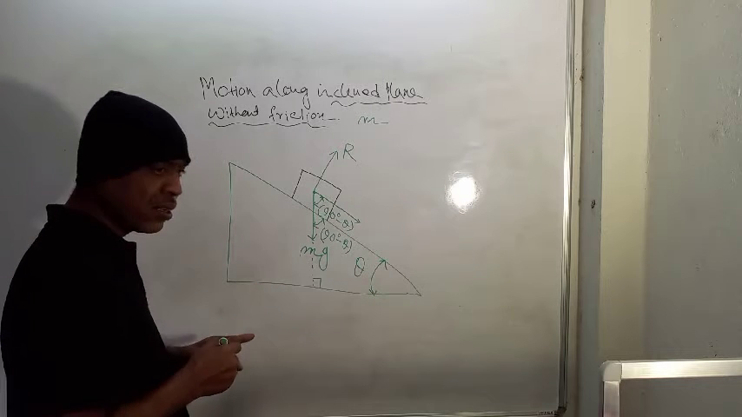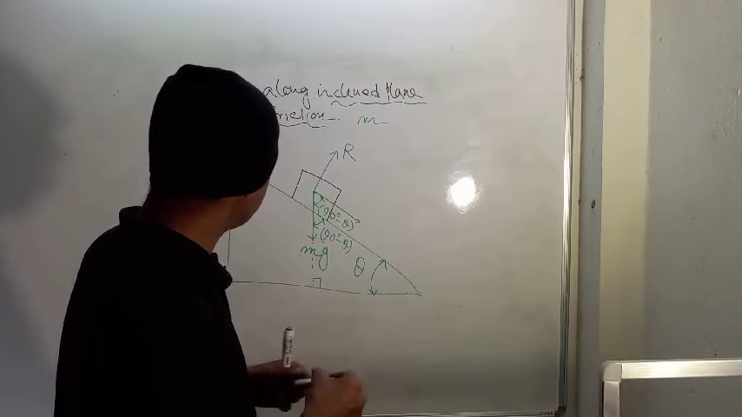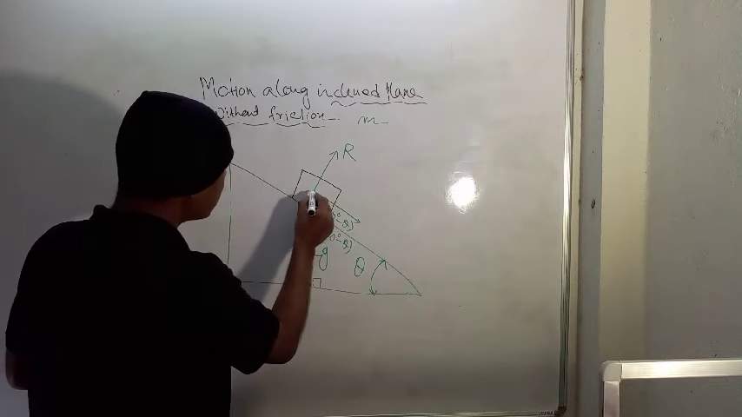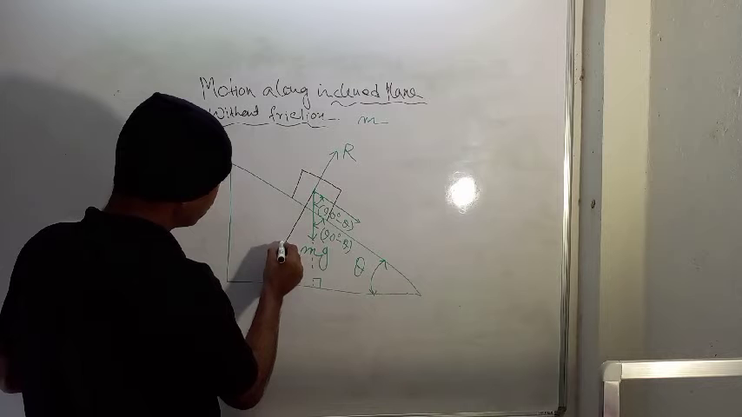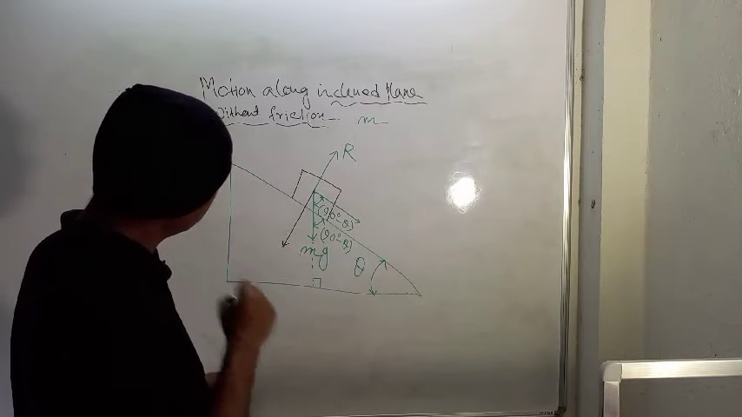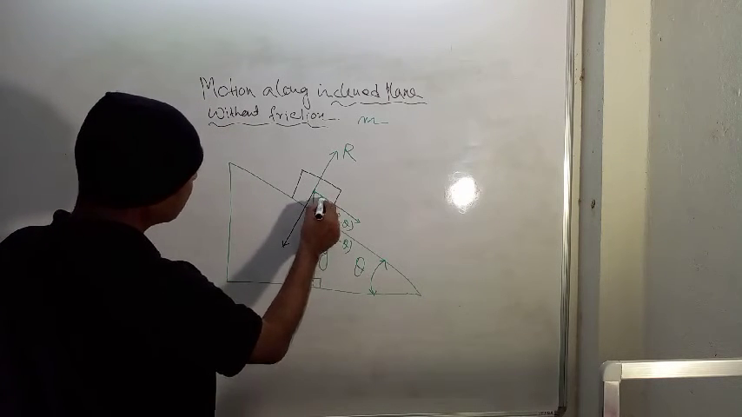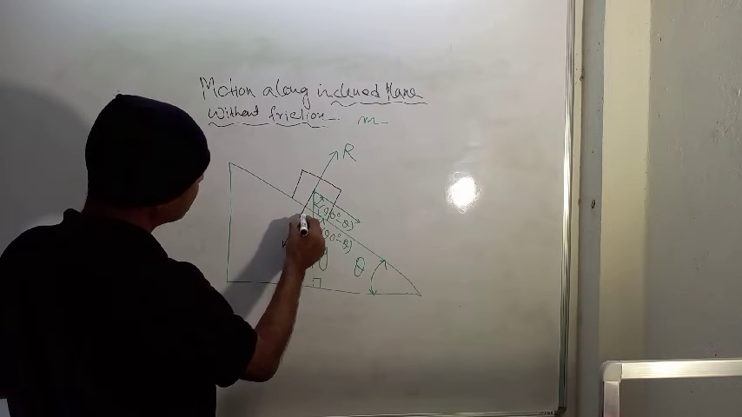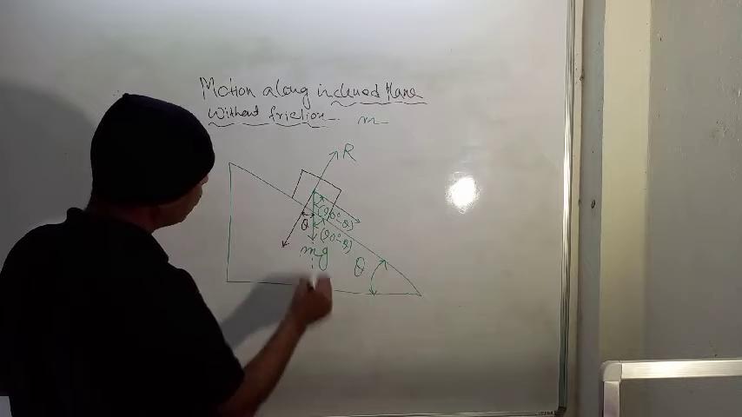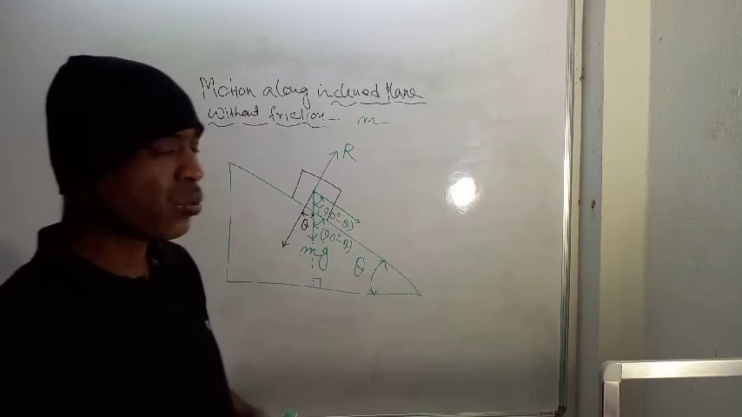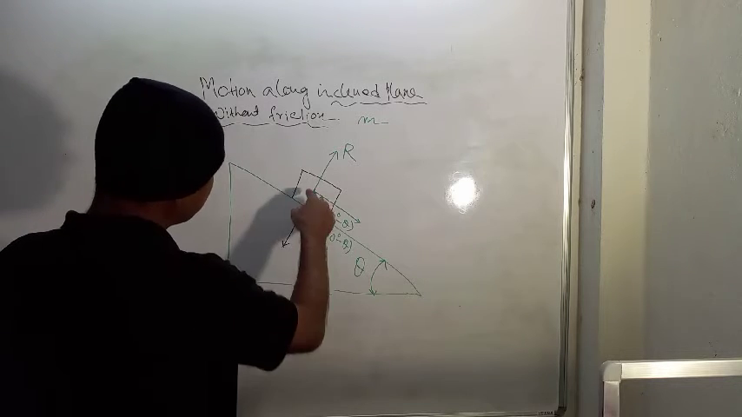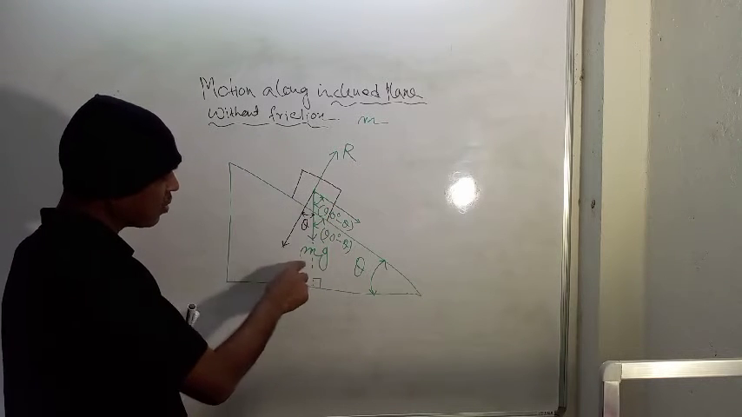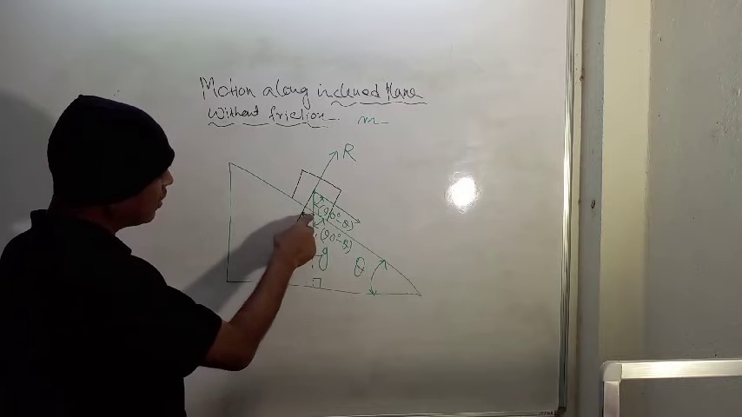Now I am using another color. You extend this line. So since this is 90 degree minus theta, this angle is how much? This angle is theta. Okay. It is very, very easy to get the required angles. So this is the force mg. This vertical one is mg. This angle is theta.